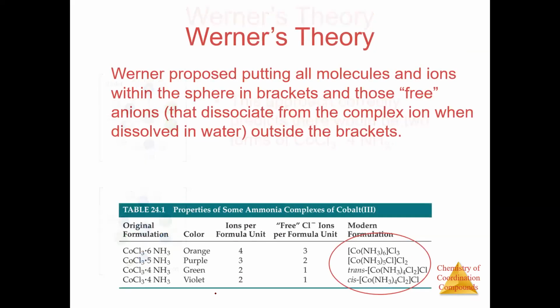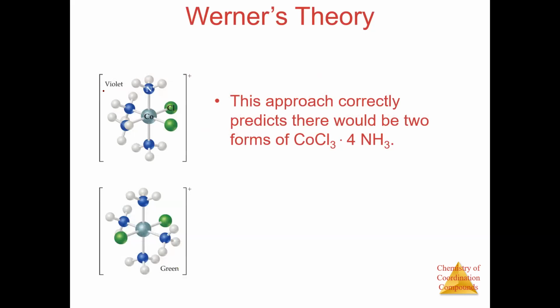Now we are going to discuss cis and trans, but it is not in the syllabus. The isomer part of coordination chemistry is not there in the syllabus. Now he is going to discuss the violet and the green CoCl3, 4NH3. Okay, let us skip this part.